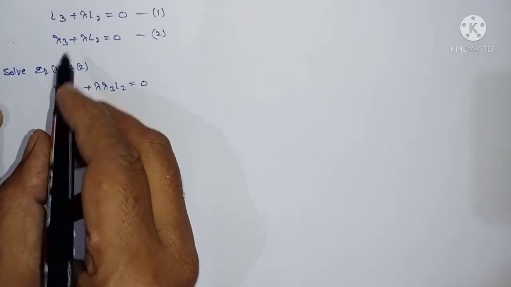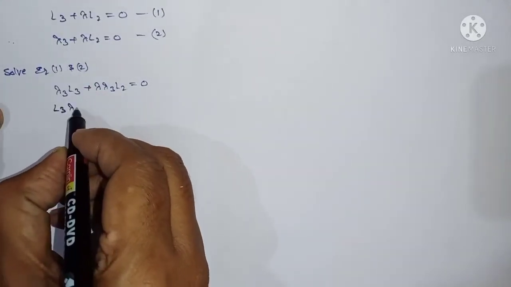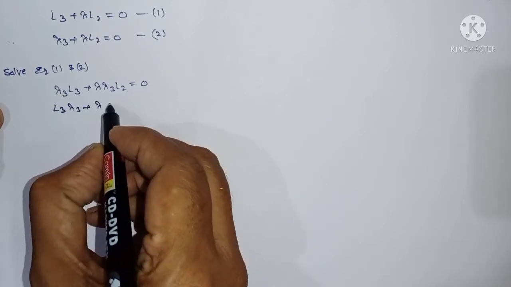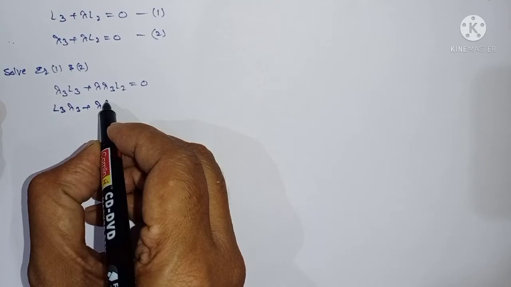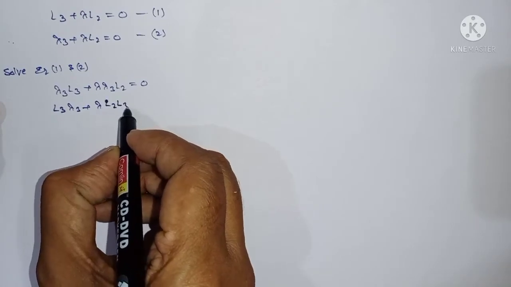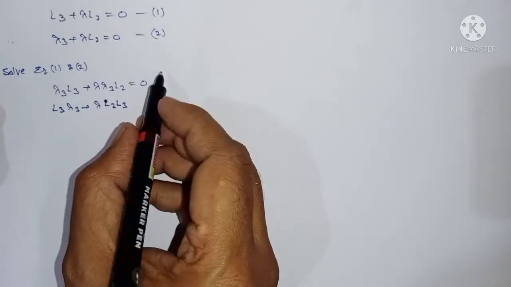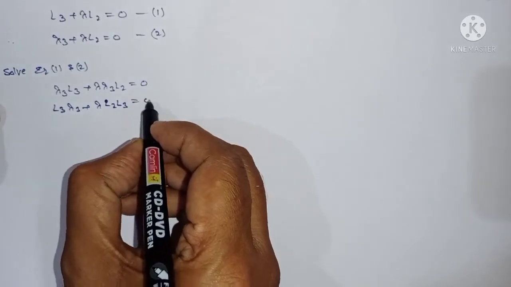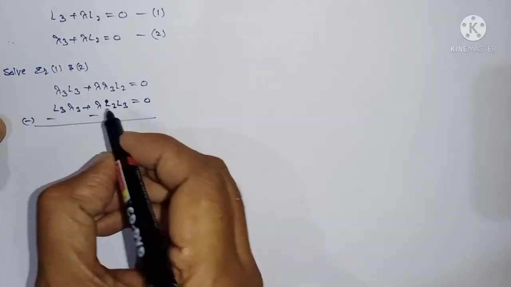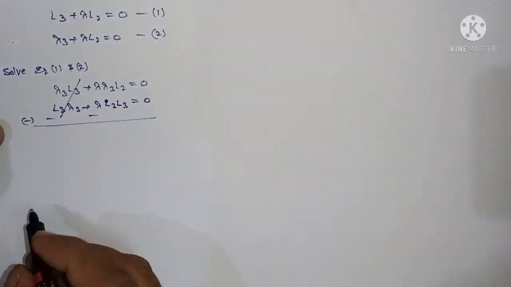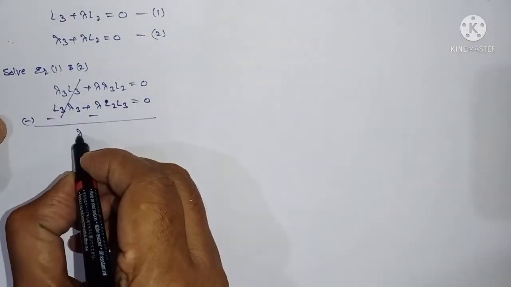I am multiplying, this is L3, L3 lambda 3 plus lambda L2 L3 is equal to 0. Therefore, you can subtract here. These two terms cancel, and I can write here lambda, you can take common.